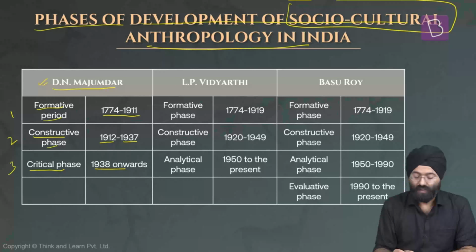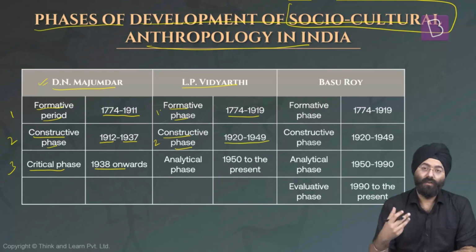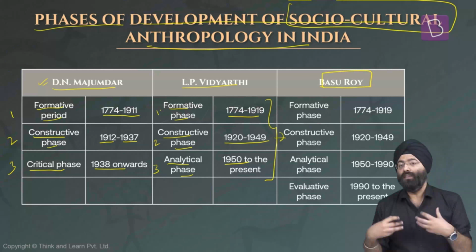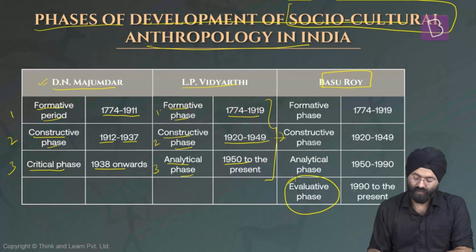Then LP Vidyarthi has also given his classification: formative phase 1774 to 1919. Then he mentions the constructive phase 1920 to 1949. Then the analytical phase from 1950 to the present times, according to LP Vidyarthi. Now, Basu Roy has actually used the same classification mentioned by LP Vidyarthi. He simply added one more phase, the evaluative phase, 1990 to present.